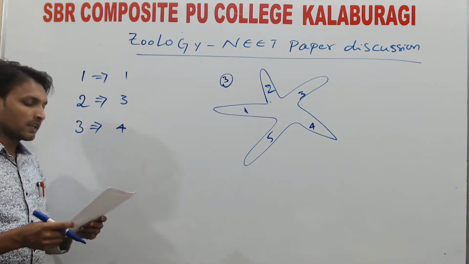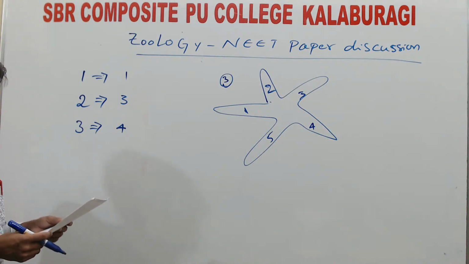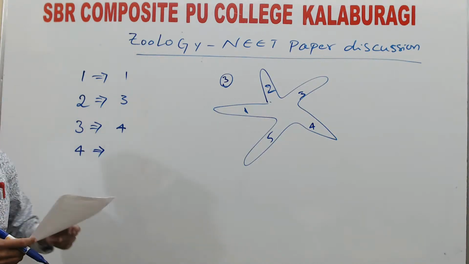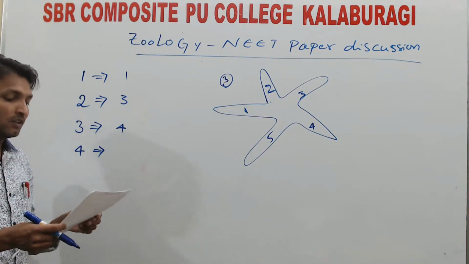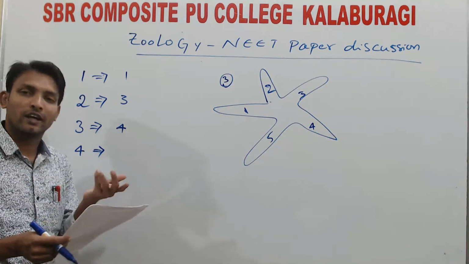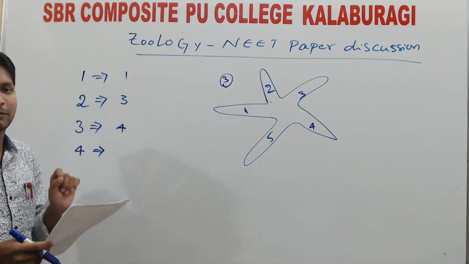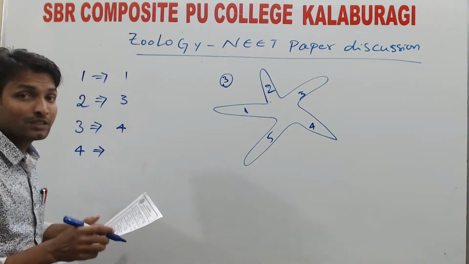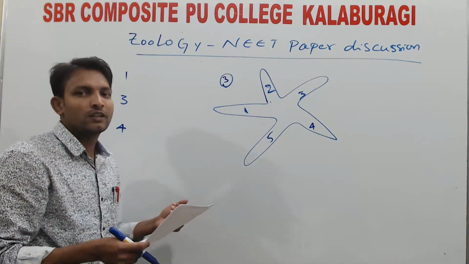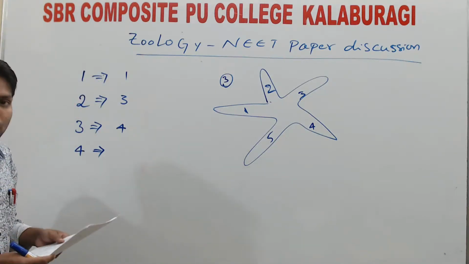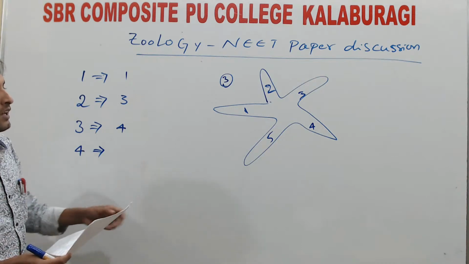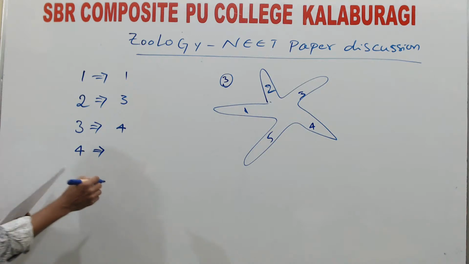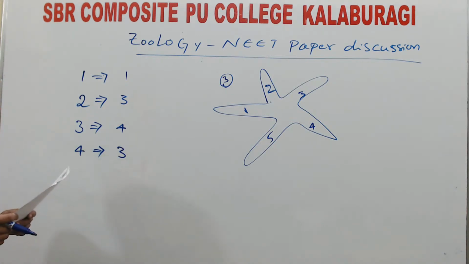Next, fourth one, secondary radial symmetry is found in. So just now we discussed a similar concept. If you see the same concept, the question is repeating. So the secondary radial symmetry is found in Echinodermata. Why are we saying secondary radial symmetry? Just now we discussed that in the larva stage, the early stage of development, the symmetry is bilateral symmetry. So when it is developing further, when it is metamorphosis, after that it loses the symmetry and the pentamerous radial symmetry or secondary radial symmetry is forming. And the fourth one also Echinodermata, answer 3.